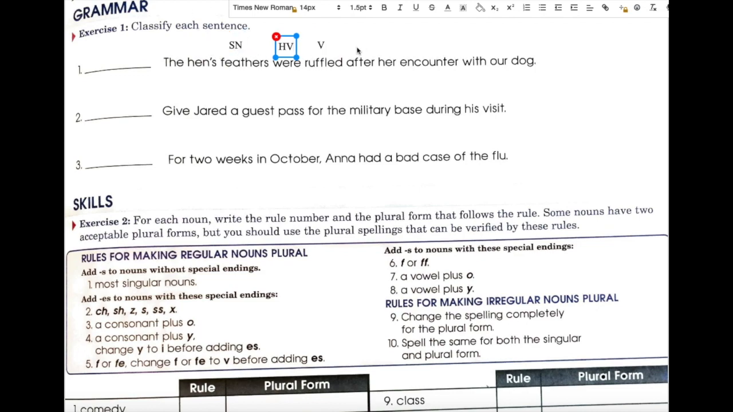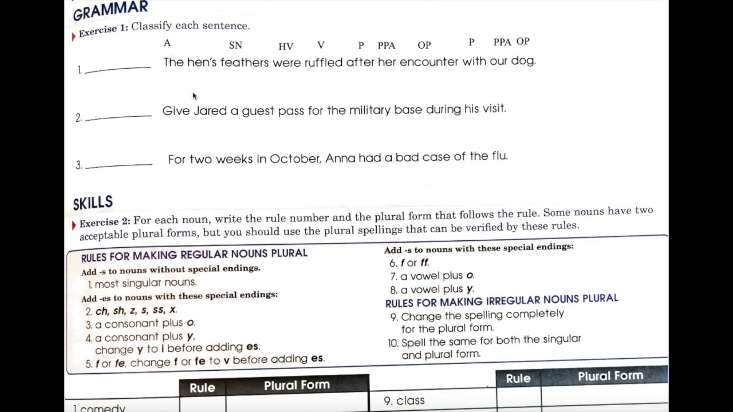After is always a preposition. After what? Encounter. Encounter is object of the preposition. Whose encounter? Her encounter. Possessive pronoun, adjective. With is always a preposition. With what? Dog, object of the preposition. Whose dog? Our dog, possessive pronoun, adjective. The is always an article, adjective.